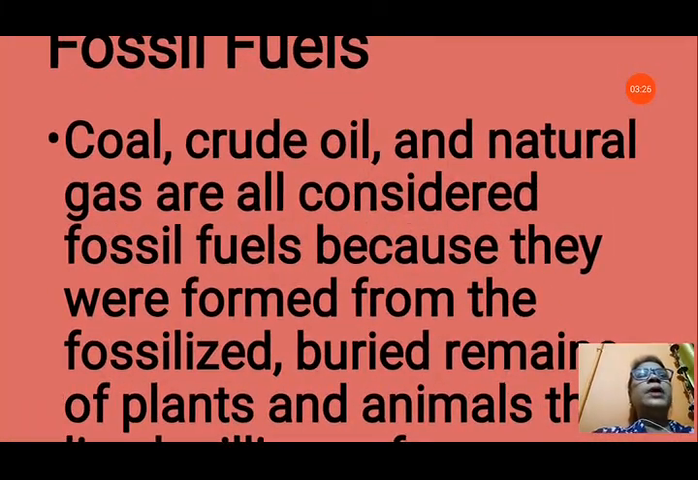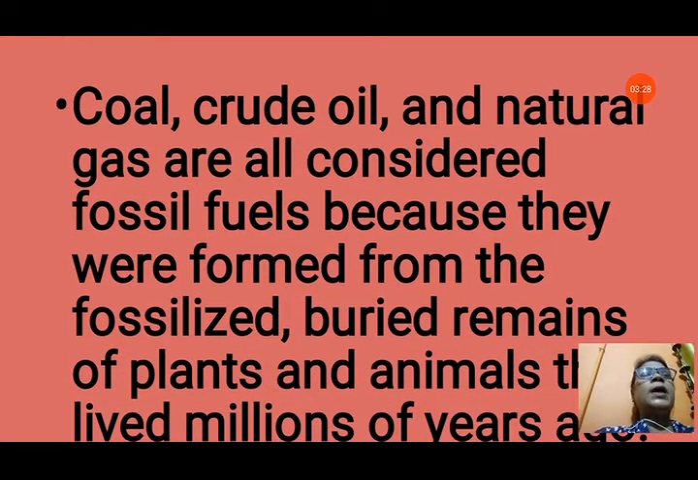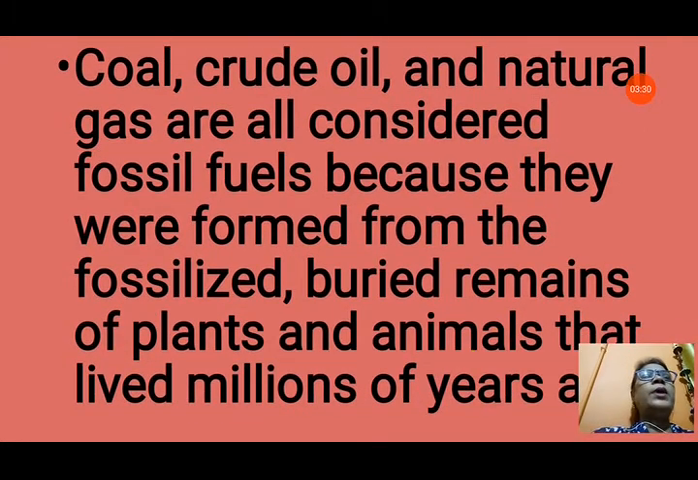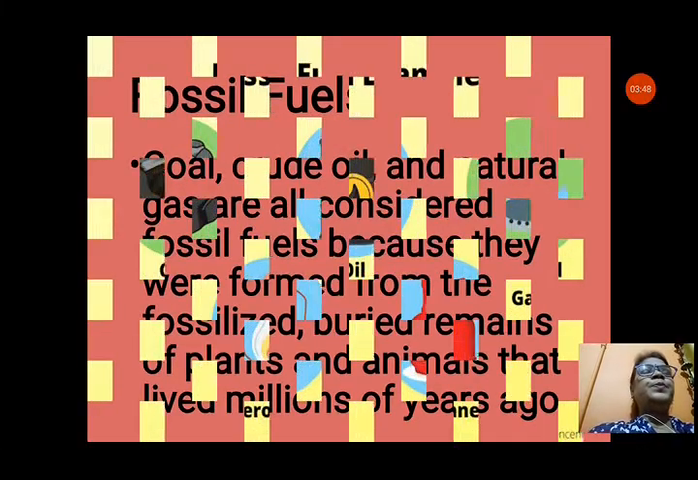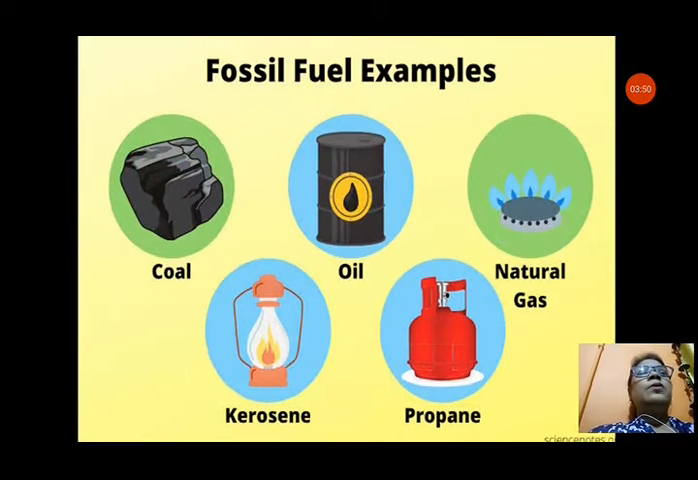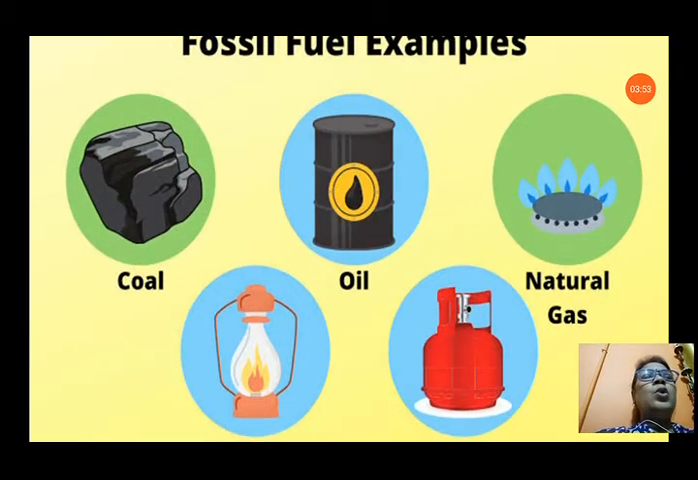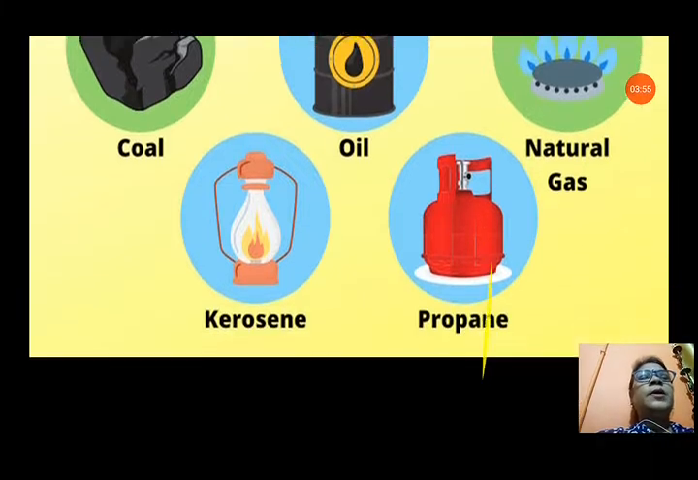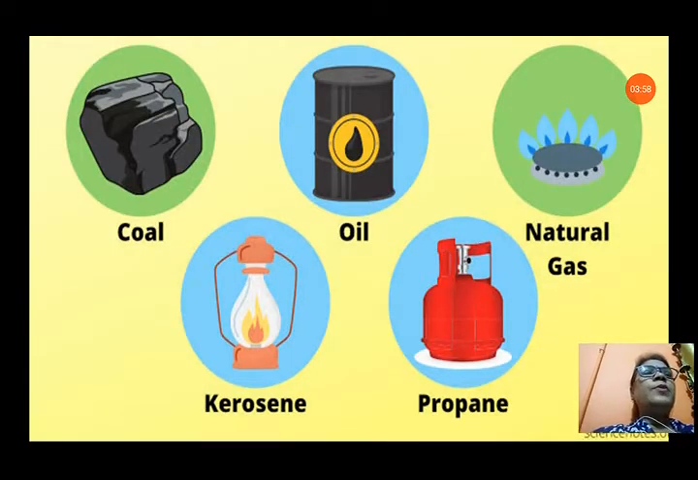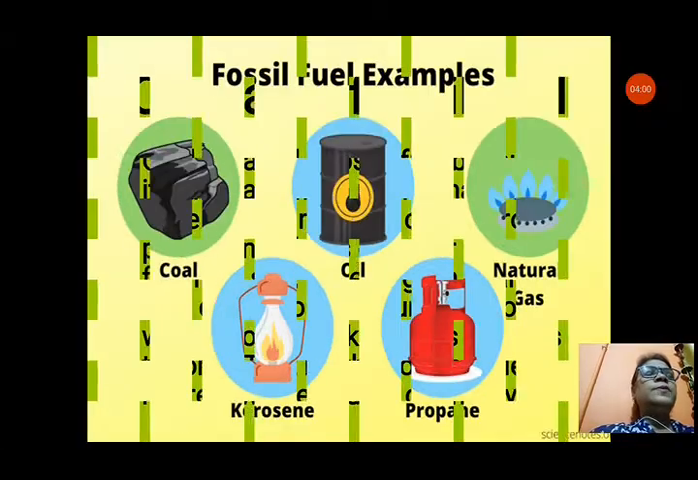Coal, crude oil and natural gas are all considered fossil fuels. Why are they fossil fuels? Because they are formed from the fossilized buried remains of plants and animals that lived millions of years ago. Since they are formed from the dead remains of plants and animals, they are known as fossil fuels. Examples are coal, oil, natural gas, kerosene and propane.